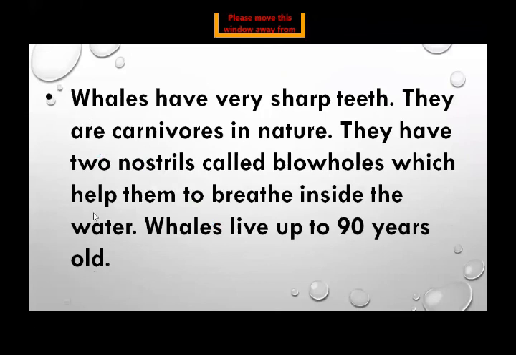This is your second paragraph. Whales have very sharp teeth. What are whales having? They're having very sharp teeth to bite their food. They are carnivorous in nature. Means they eat other fishes. I have already showed you in the mind map that they are carnivorous in nature. They have two nostrils. How many nostrils do they have? They have two nostrils, and their nostrils are called blowholes, which help them to breathe inside the water.